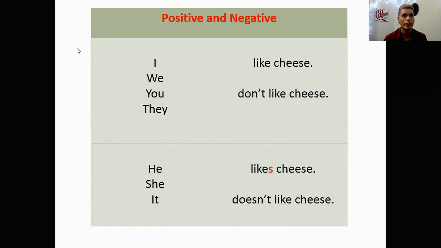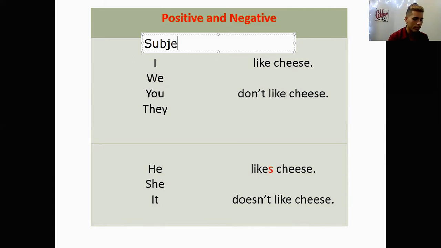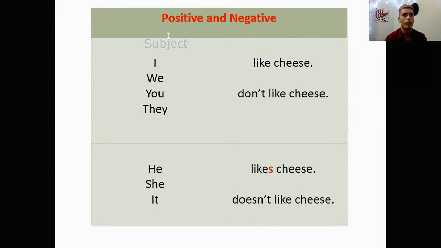Actually, I'm going to write it here for you guys to have a better look at it. We first use the subject, right? Let's put the subject in a different color.